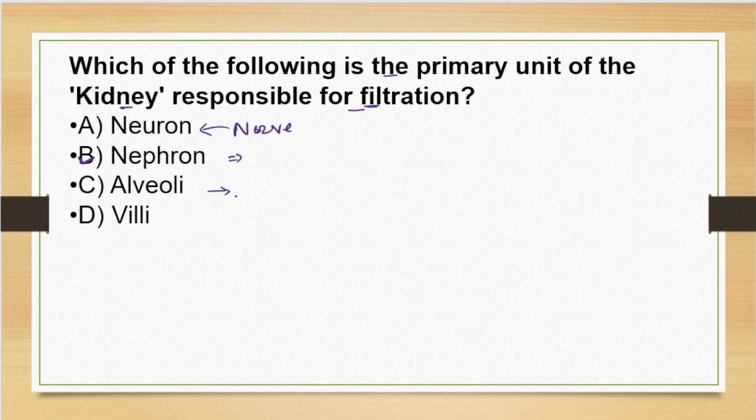Alveoli, we can say, are tiny air sacs of our lungs, where the exchange of oxygen and carbon dioxide, CO2, takes place. Villi are like finger-like projections in the small intestine. It is in the small intestine, right?